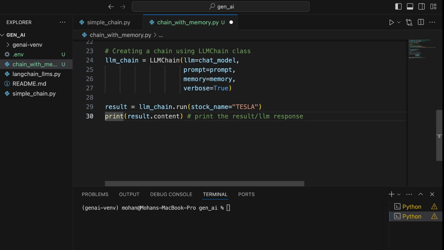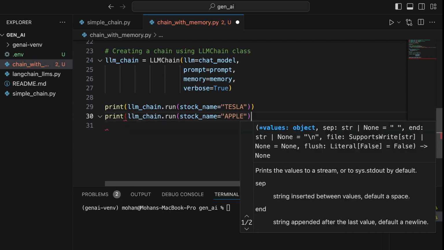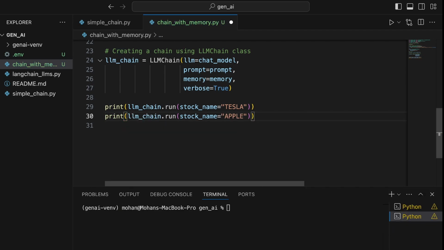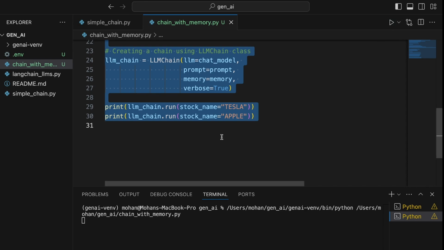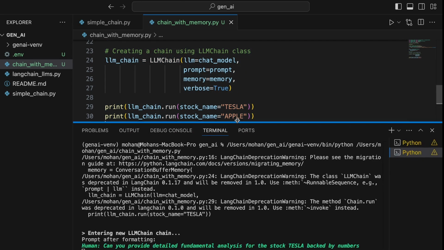Along with this, let's also look at invoking this particular LLM again by providing a different stock name altogether. Instead of storing it in a result object, let's print out what the response could be directly, so we'll clearly understand what it is. Cool. So now I go about highlighting the whole code and run this code.